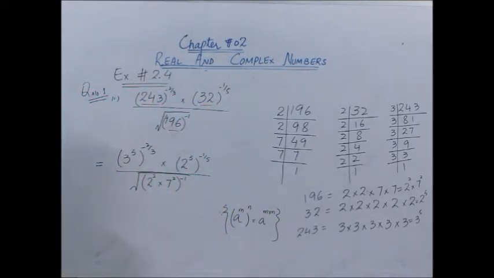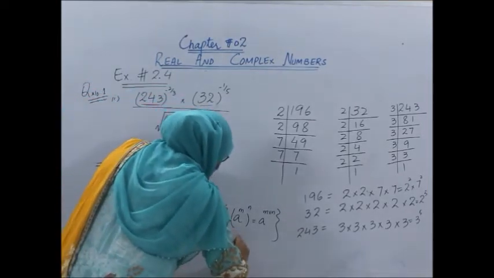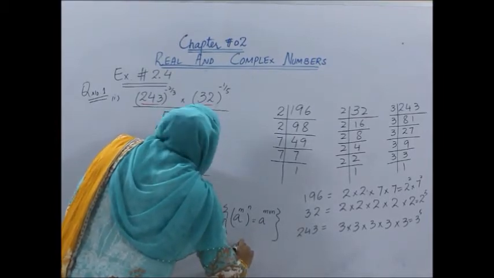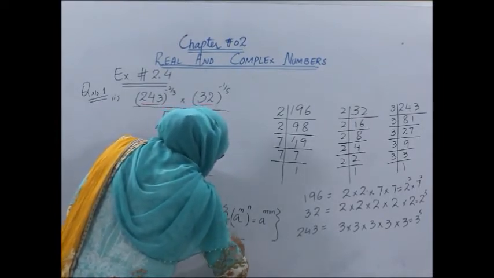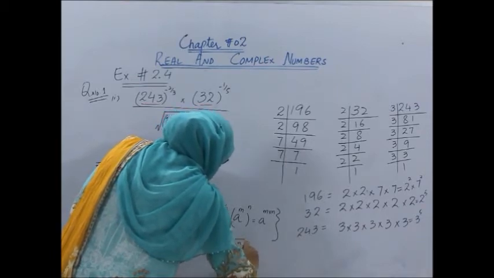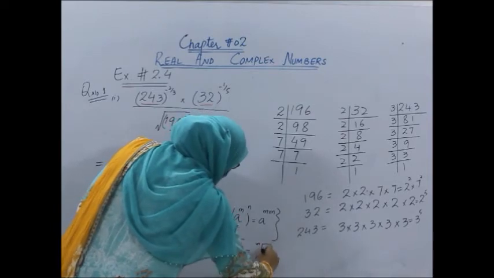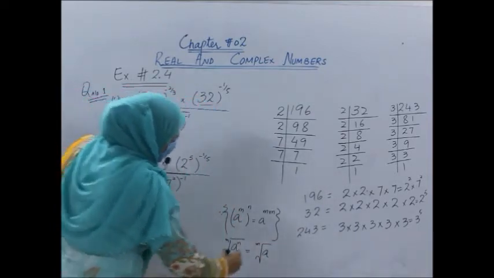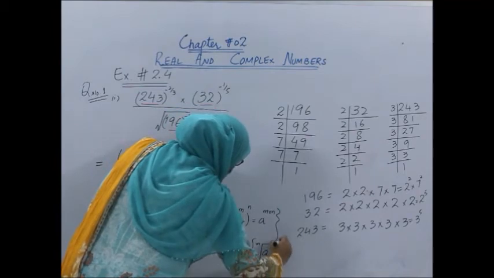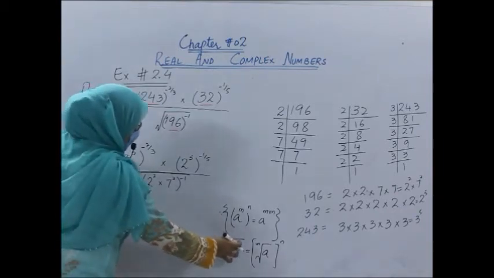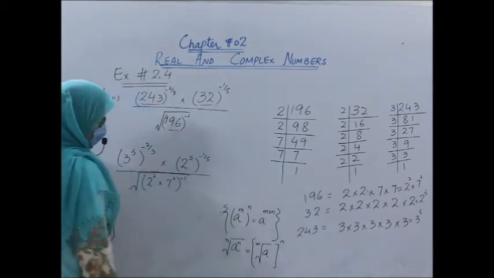And in the denominator, which law will you use at the first? At the first, you will use a power minus, a power square root of m. A power n could be written as nth root of a and whole power n. That is, you can write down the exponent above the radical sign.